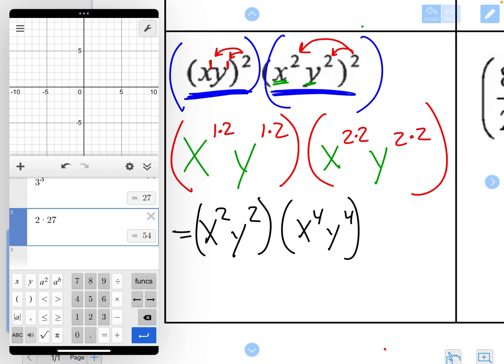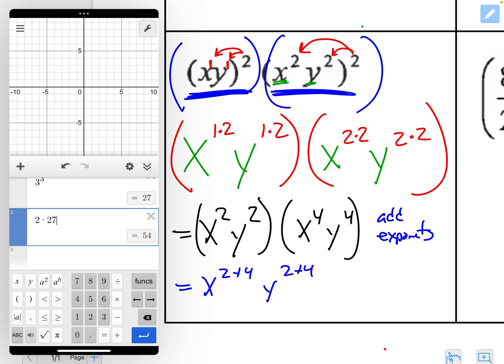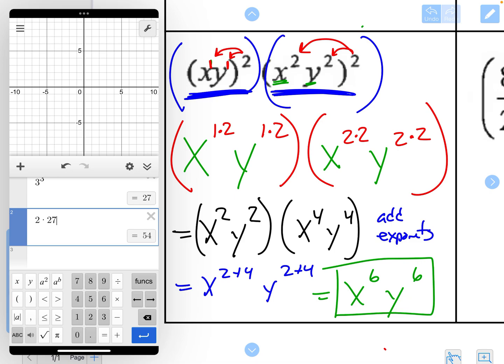And now we need to use our multiplication rules. So when I just simply multiply, I need to add exponents. So I'm going to write down x to the 2 plus 4, y to the 2 plus 4, and that's going to get me x to the 6th, y to the 6th. And that's as simplified as I can make it.